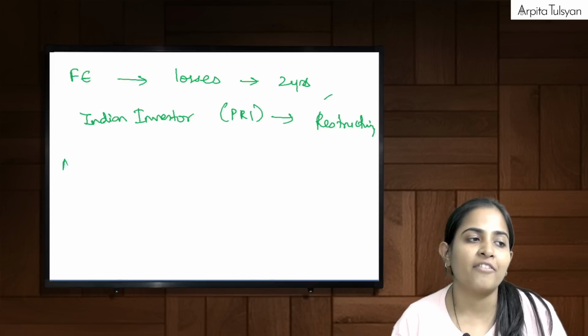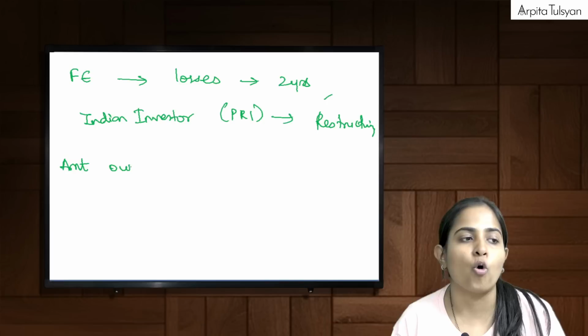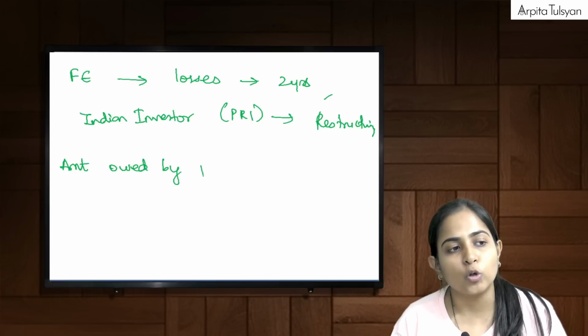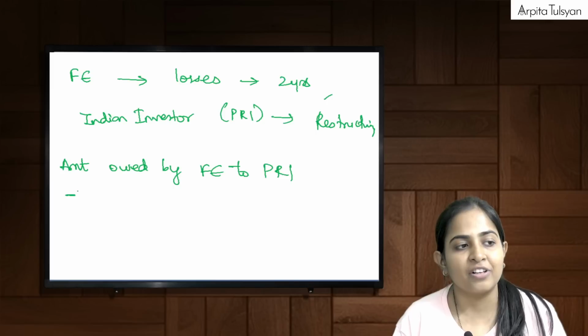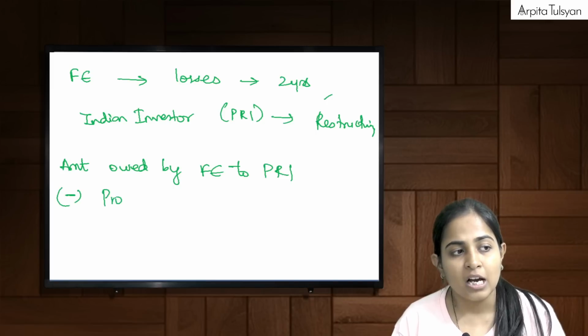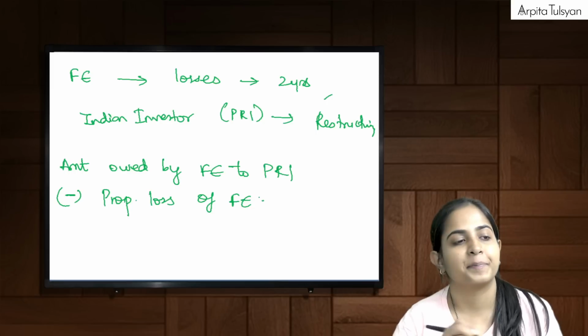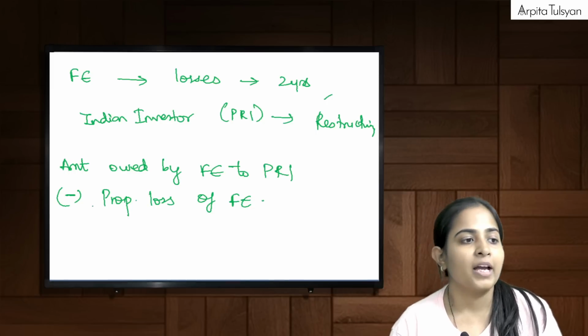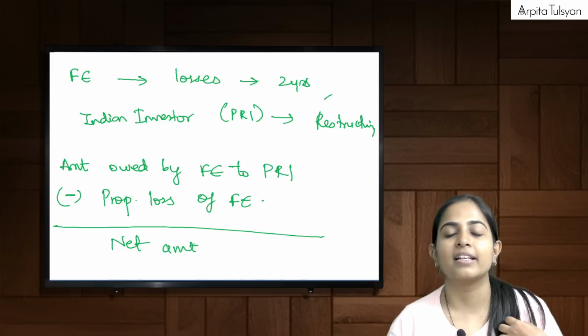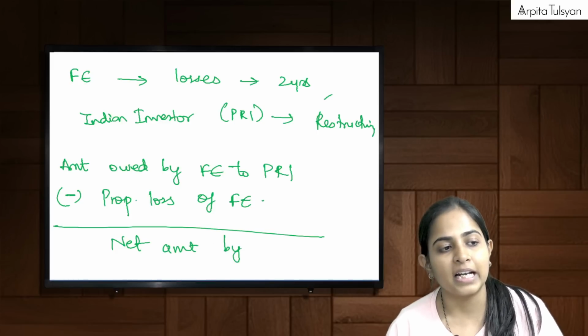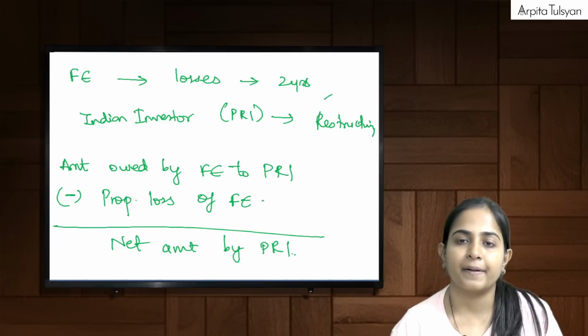Means whatever amount is owed by the foreign entity to the PRI will be reduced by the proportionate losses of the foreign entity. And this is the net amount receivable by the PRI.